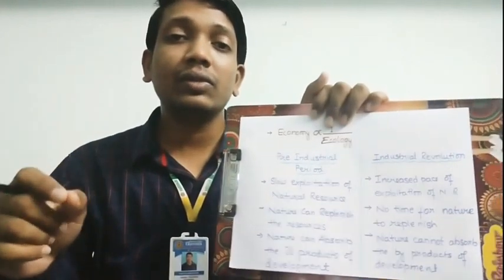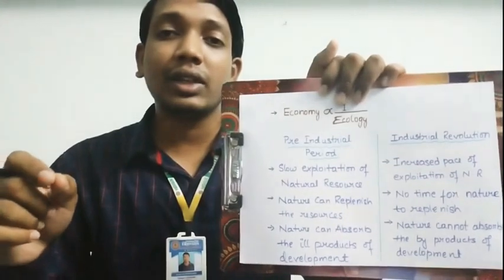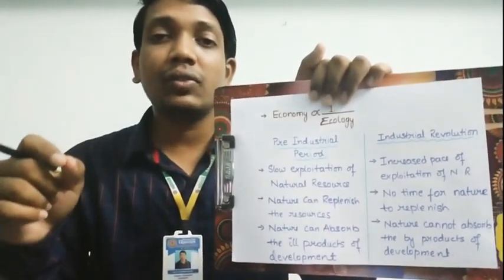The pace of this exploitation is such that it is not giving nature the time to replenish its resources once again.